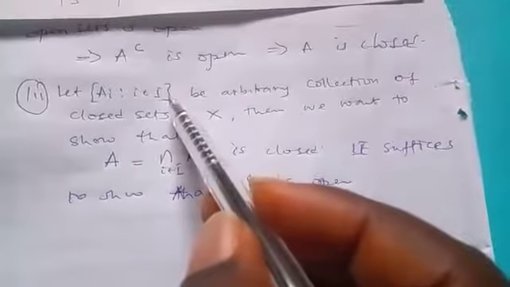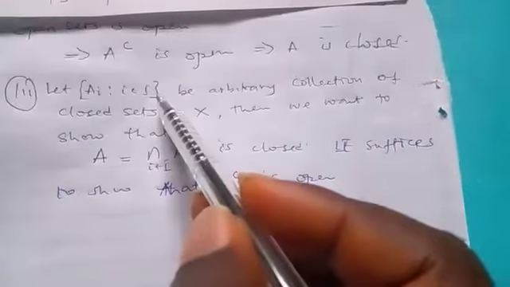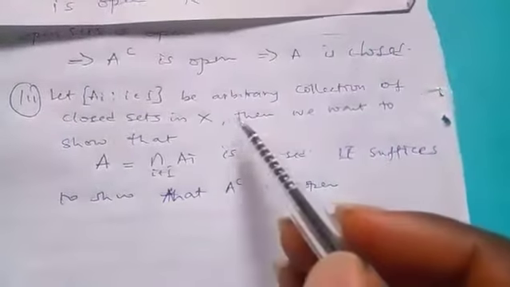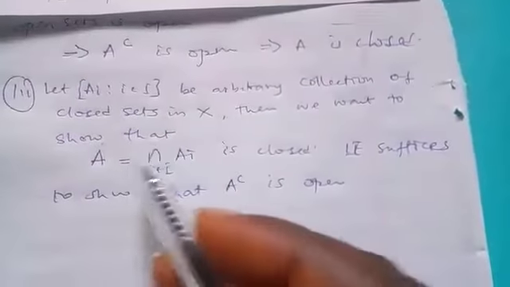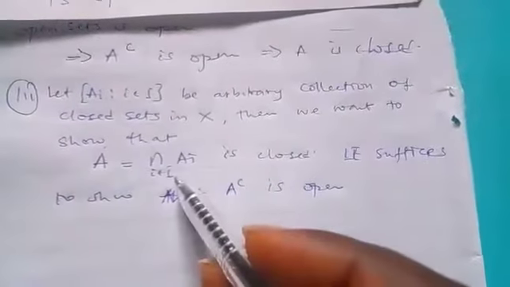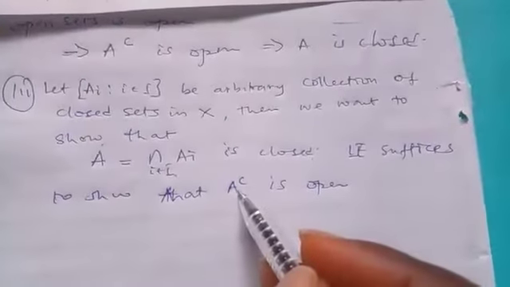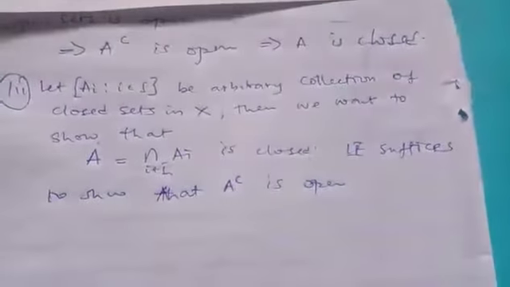We now prove the third one. For the third one, we take an arbitrary collection of closed sets. Let A_i be an arbitrary collection of closed sets in S. Then we want to show that the intersection of everything is closed. So it is better for us to show that the complement is open.